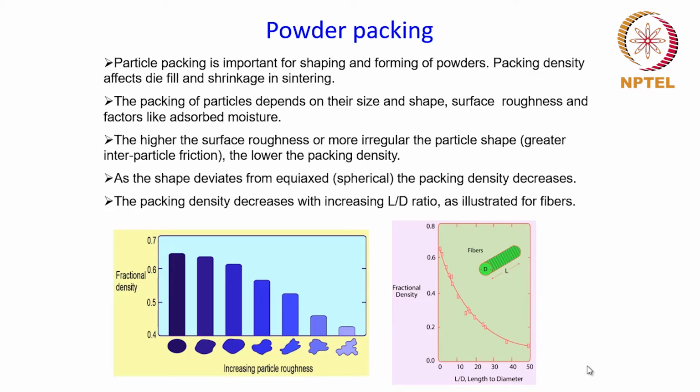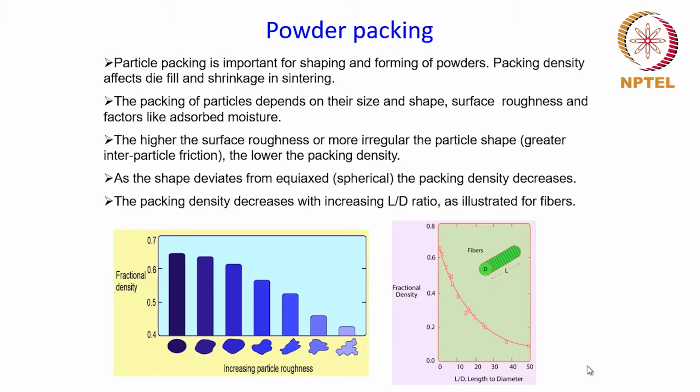Now, when you talk about the packing of the particles, it will depend particularly on the size and shape of the particles. Apart from that, the surface roughness and factors like adsorbed moisture will also affect the packing of the particle. Because, as we have seen before when we talked about interparticle friction, interparticle friction depends on the shape of the particles.